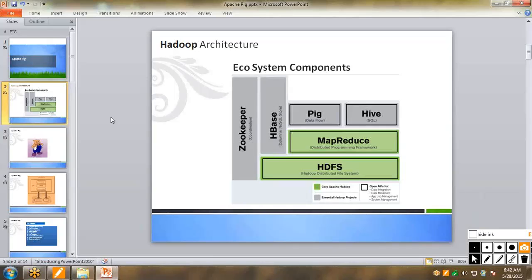And Pig does the execution plan, just like the familiar term you hear in Oracle or MySQL. Before running a query, the query engine determines what should be the execution plan. That says how many tables are involved, how many indexes are involved, is it a table seek or table scan?